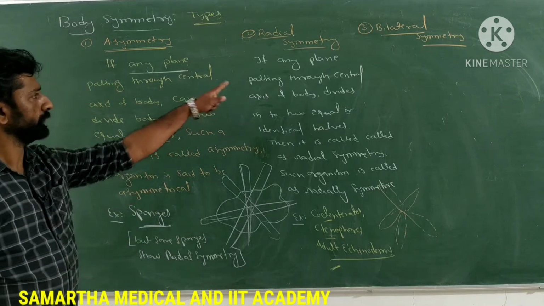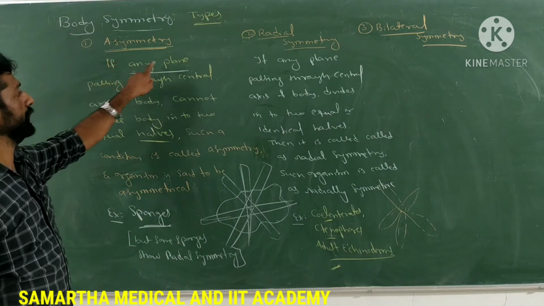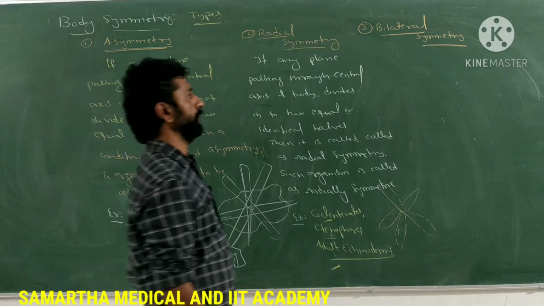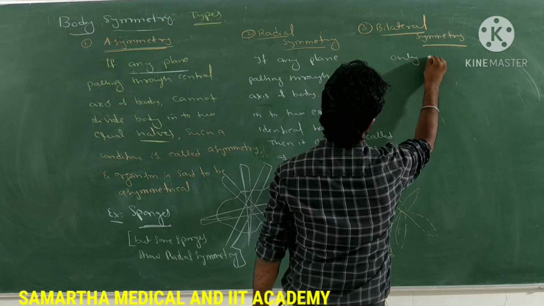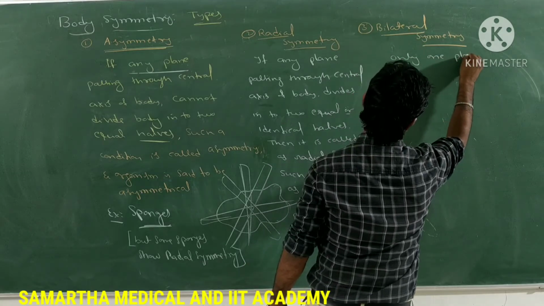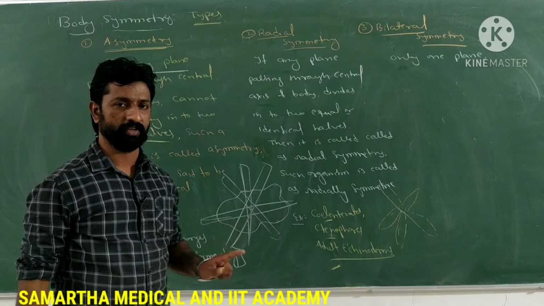So in both these definitions, radial symmetry and asymmetry, we used any plane, right? But now only one plane. So there is a particular one plane only, meaning one imaginary surface only.